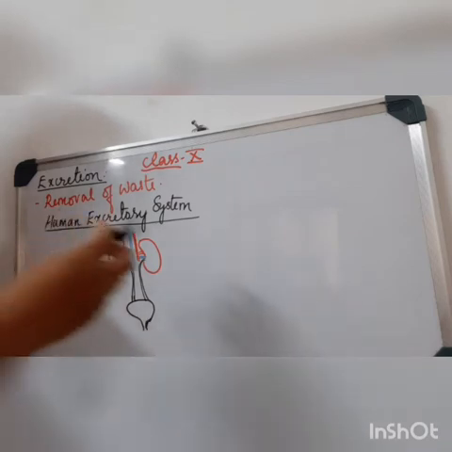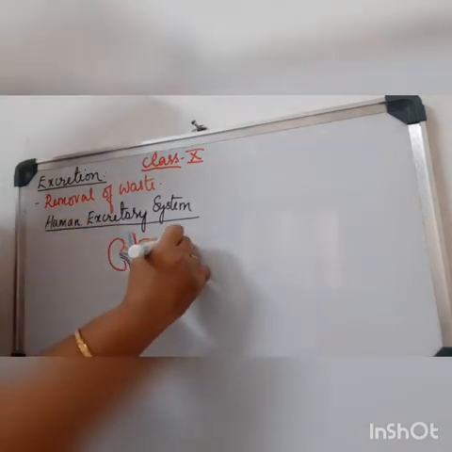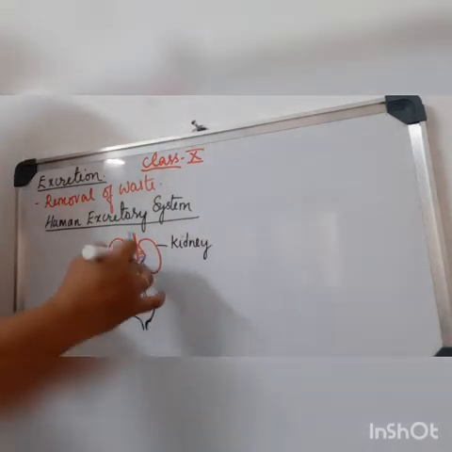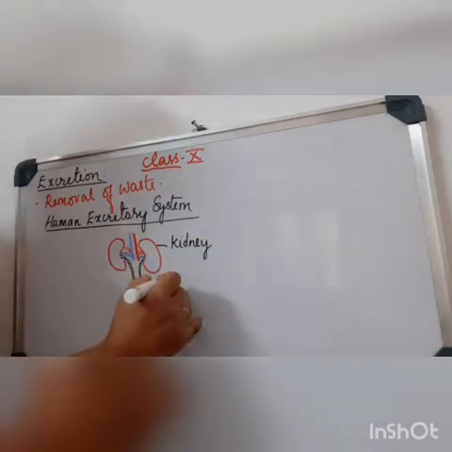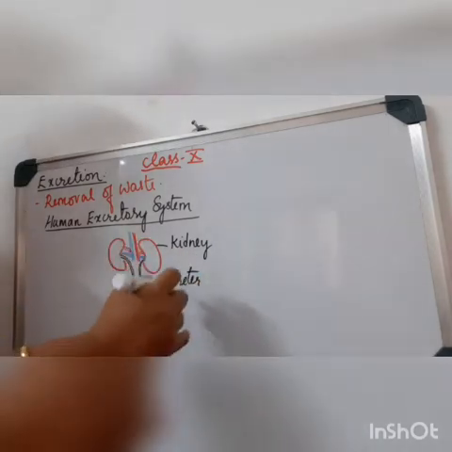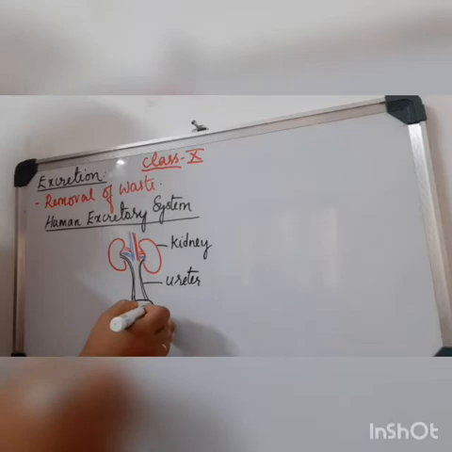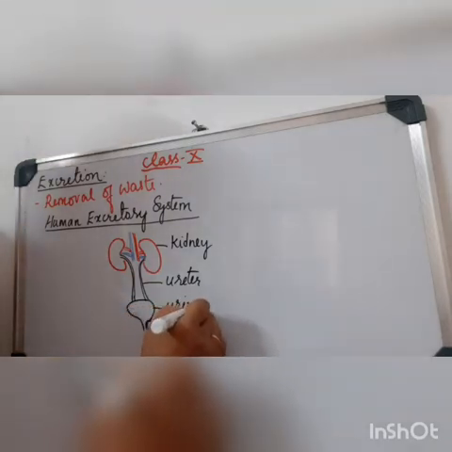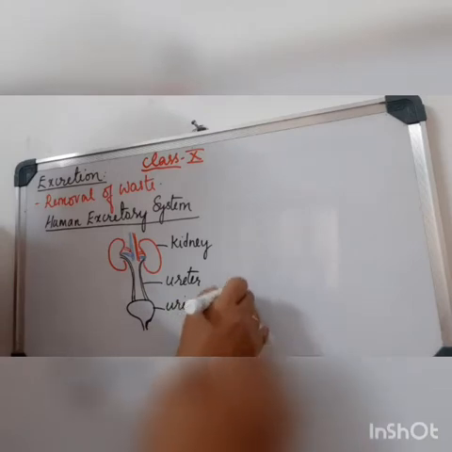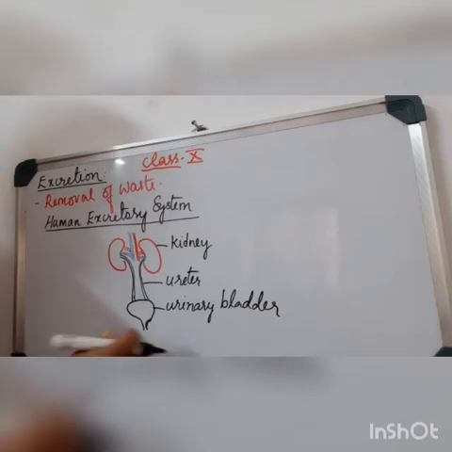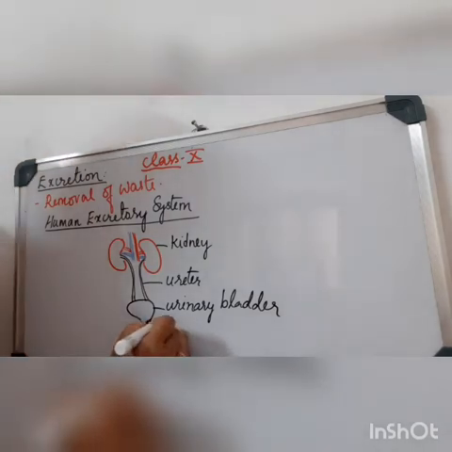Here is the kidney. Then from both kidneys arise the ureters. That's a tube coming from each kidney, entering a muscular bag which is known as the urinary bladder. And finally there is a small opening to the outside which is known as the urethra.